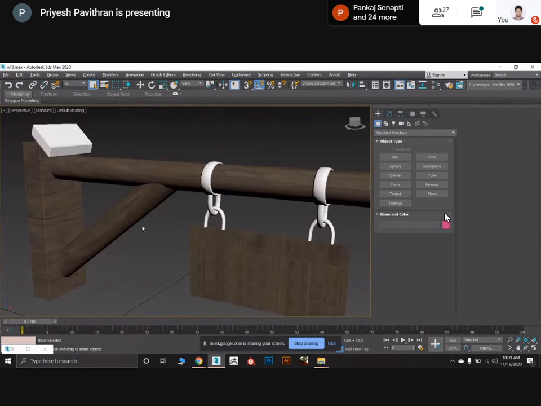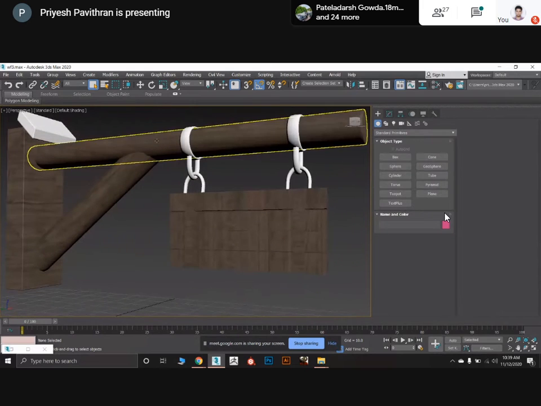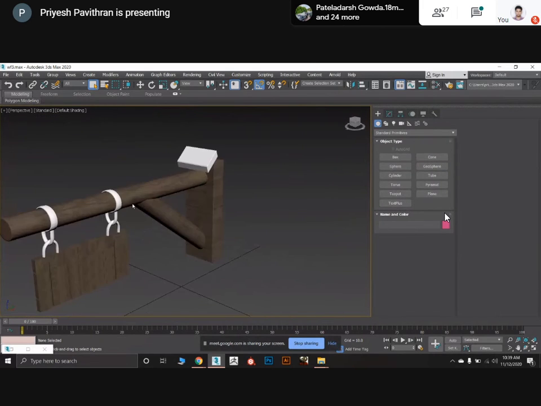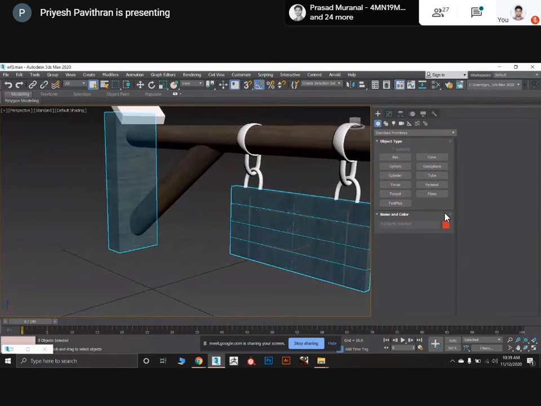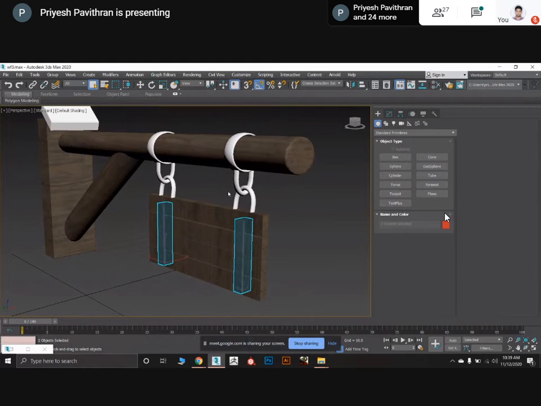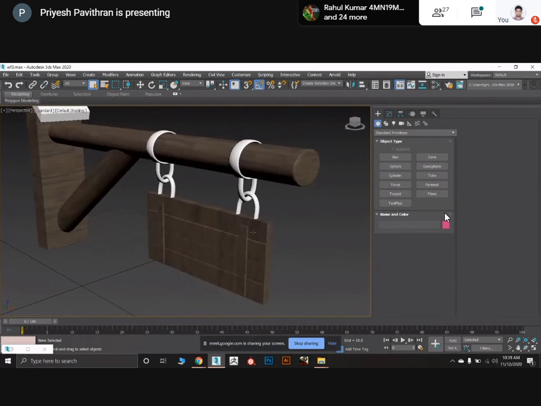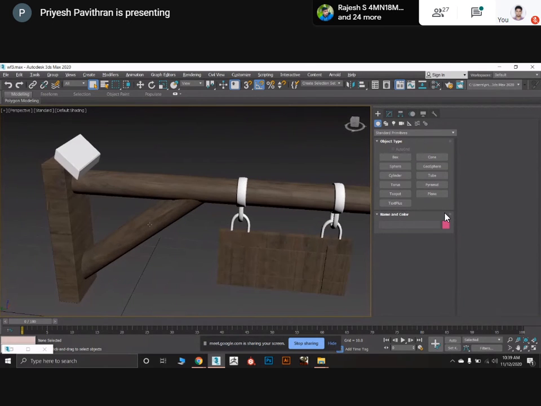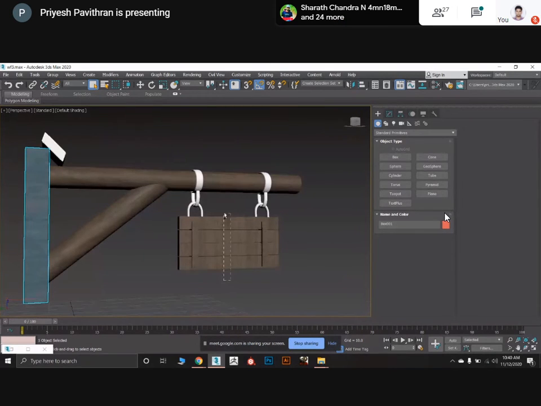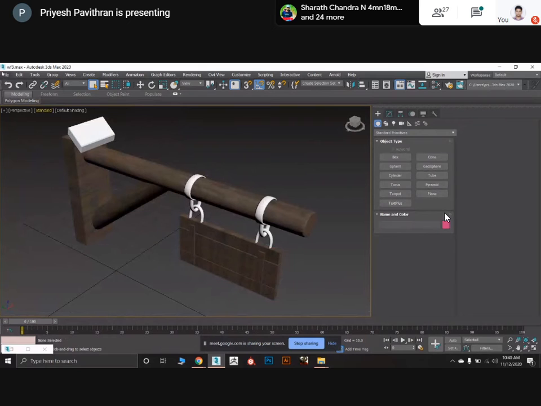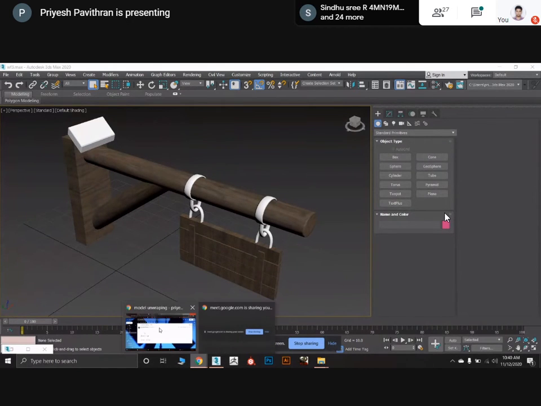Rahul, this part looking good. This part is also fine. No issues. Just rotate the UVs of this, and this material should be applied within this. I mean, for the metal, you have to apply here also. So no major changes. Just fix this, apply metal material to this too. And rotate the UVs for this part and this part. No major changes. Nice attempt. Thank you, sir.